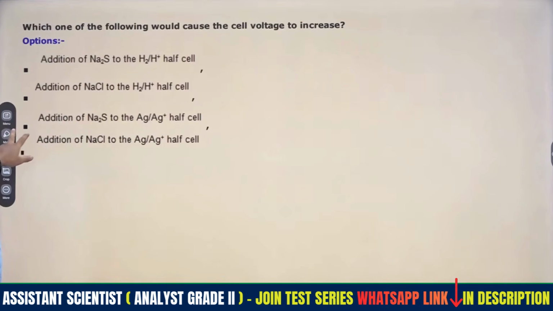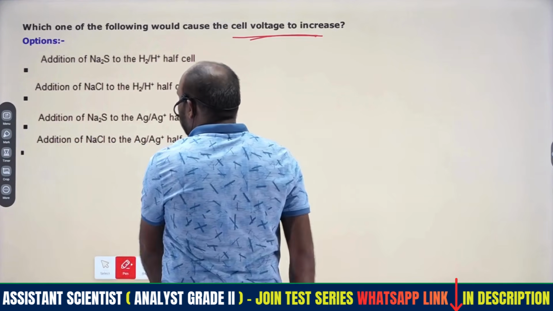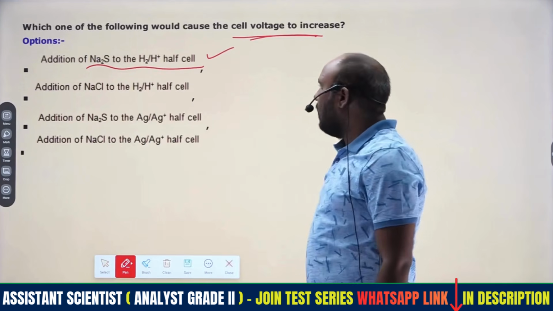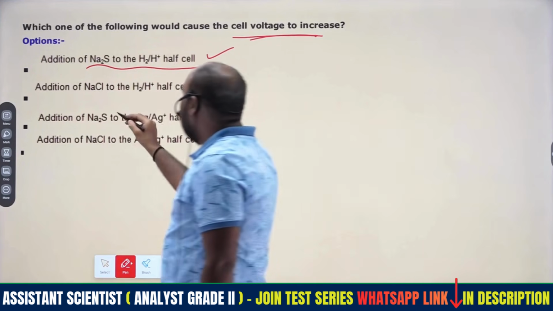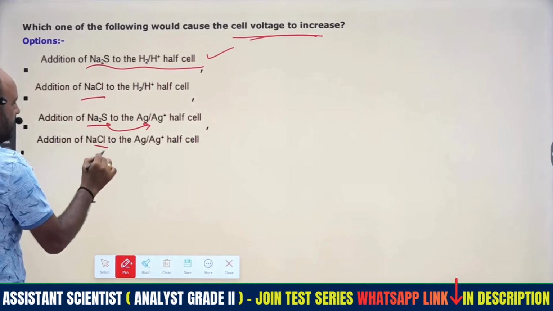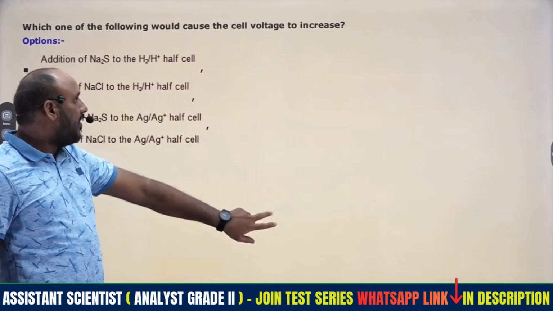Then coming to this one, which of the following cause high cell voltage? Just simply adding Na2S to the hydrogen cell, the voltage will increase as compared with NaCl, and as compared with AgCl, NaCl with Ag. Some precipitation reactions we will get, therefore we can't get higher voltage. That is option 1.